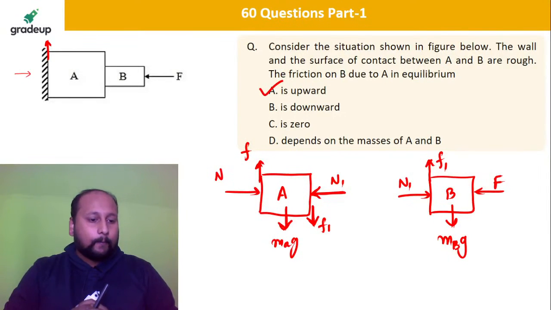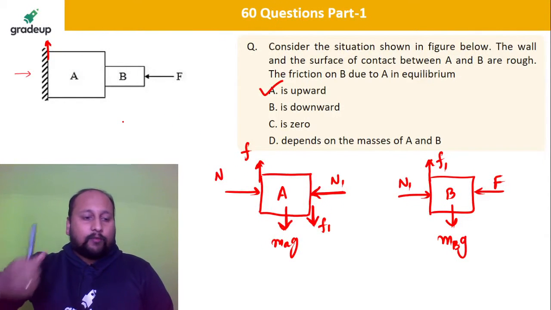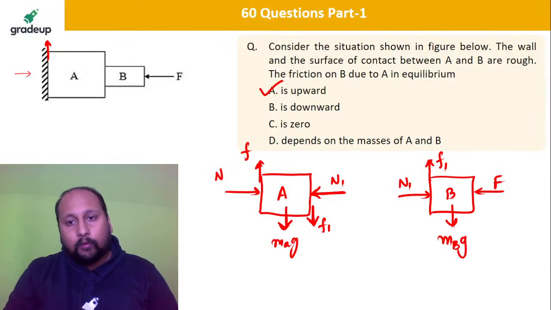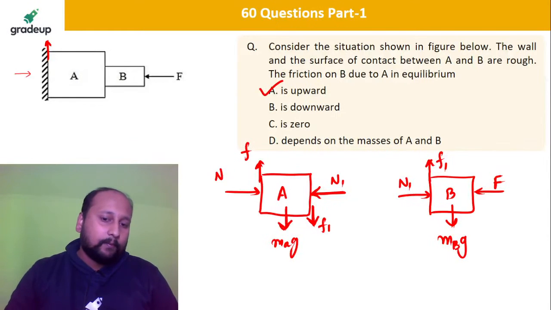Is this clear? Fine. So if you talk about body B, when you place this value, this body has a tendency to move downward. So definitely the direction of friction will be in the opposite direction. So that is why option A.